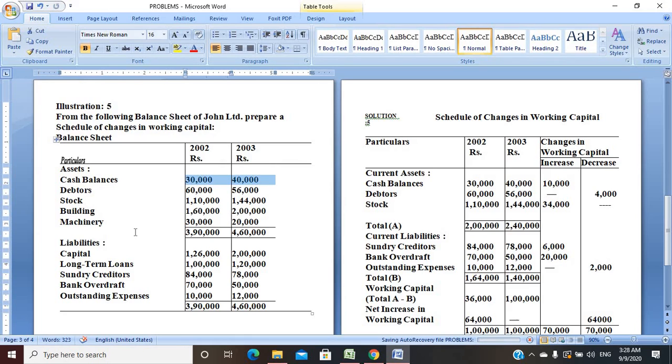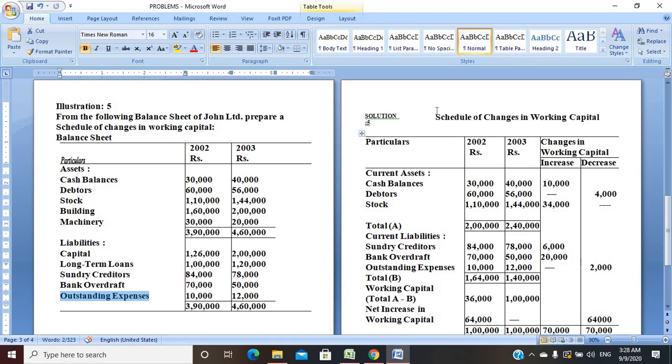But we have to identify what are the current assets and what are the current liabilities. So in the liabilities column, capital is there, long-term loans are there, sundry creditors are there, bank overdraft is there, outstanding expenses are there. The same amounts are also mentioned here, and the total is also mentioned. So it is a balance sheet as per the question.